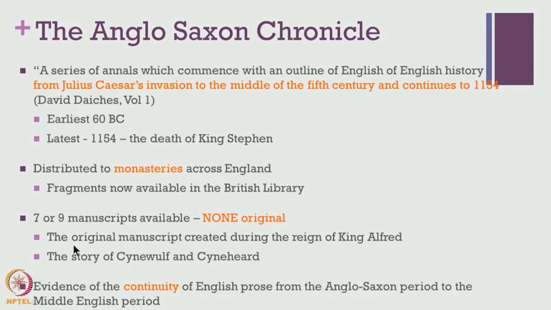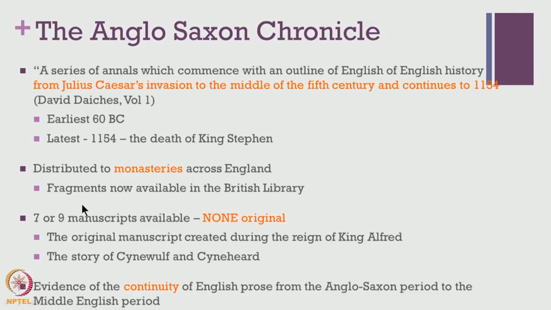This chronicle, as soon as it was compiled, with periodic additions to it, is said to have been distributed to the monasteries across England. As we mentioned before, monasteries had a very important role to play in the Anglo-Saxon times in the cultural and religious life of England.